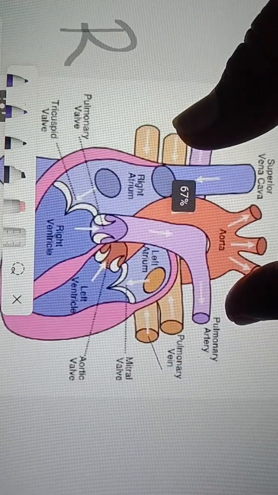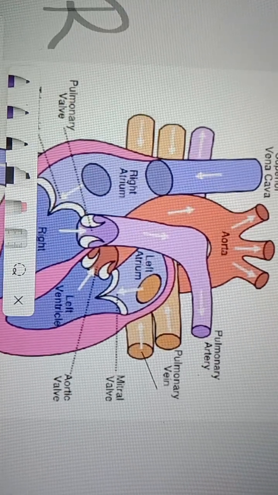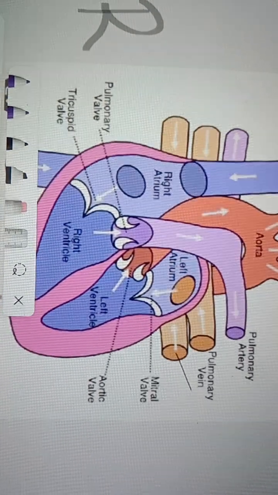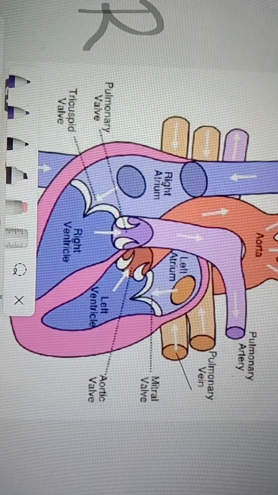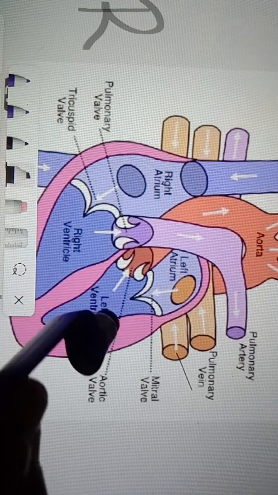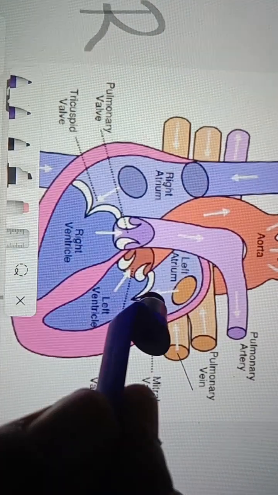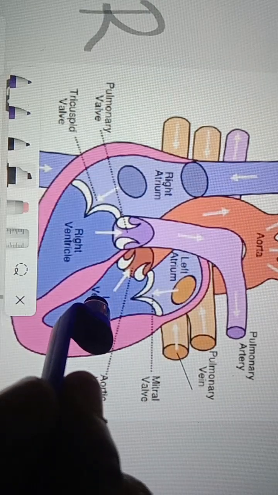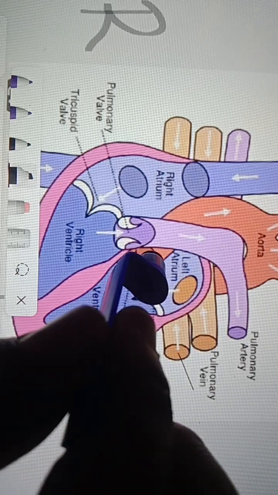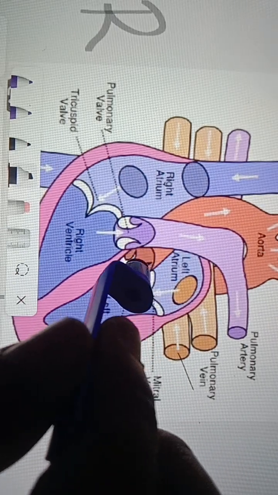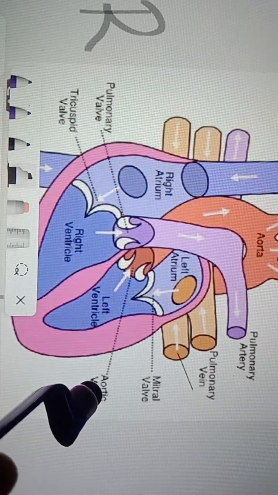Next, see here, one more valve is present between the left ventricle and aorta, right? Whenever the heart contracts, from the left ventricle blood enters into the aorta. To stop the reverse flow of blood, here also we have the aortic valve, or systemic valve.